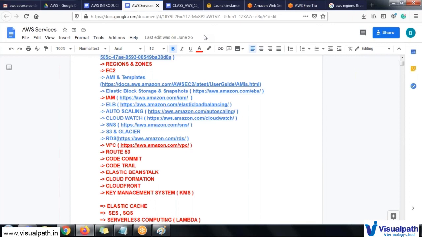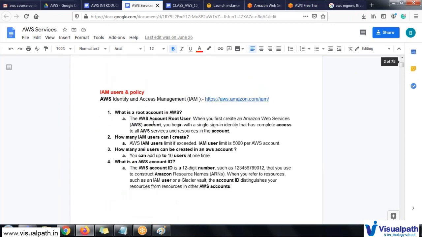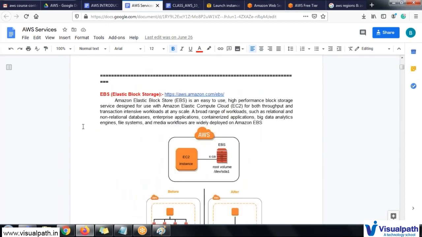And will you also provide us the course material? What I showed is the course content which I have prepared for easy reference. I will navigate you through this, and for everything there will be the Amazon official document available. For example, this one is for EBS, Elastic Block Storage. For each and every service they have their own official document. I will refer you to that document, make sure you create that service in my AWS account, and give you a task so that you can also create that service in your account.